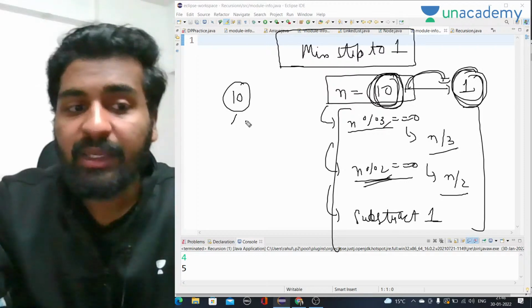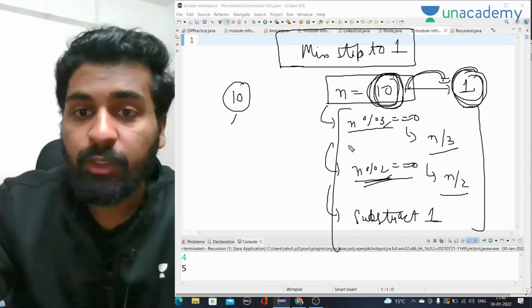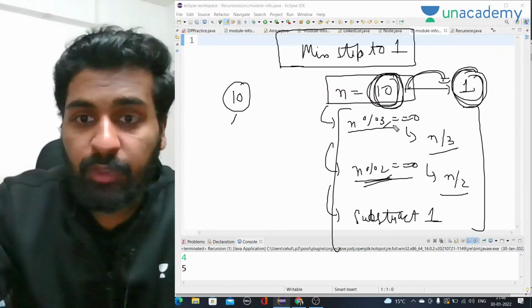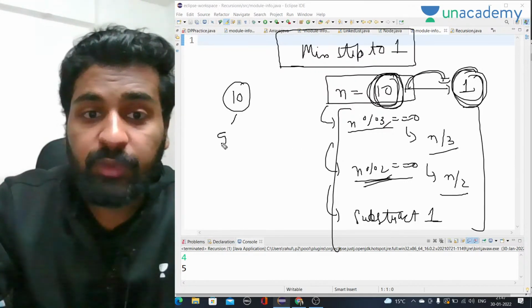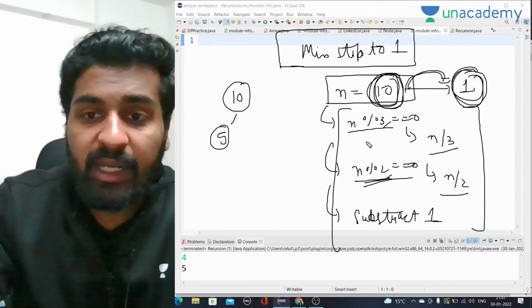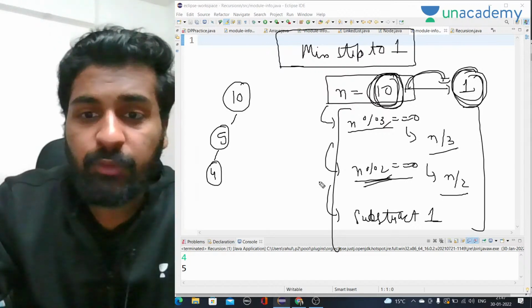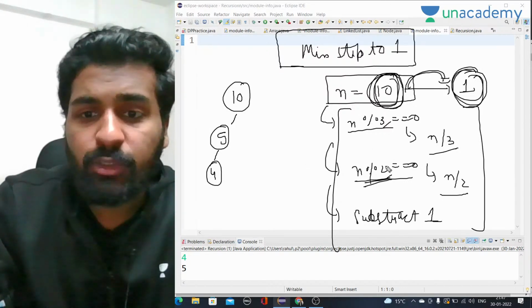So in the case of 10, it will fail. How? If we have 10 here, first of all it is not divisible by 3, so we cannot do anything. It is divisible by 2, so we will directly convert it into 5. Now you will see that it is not divisible by 3 or 2, so we subtract 1 from it and make it 4. Now for 4, again you will say it is not divisible by 3, so let's divide it by 2.